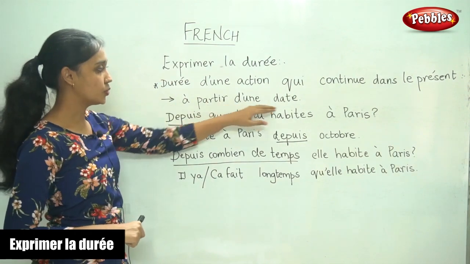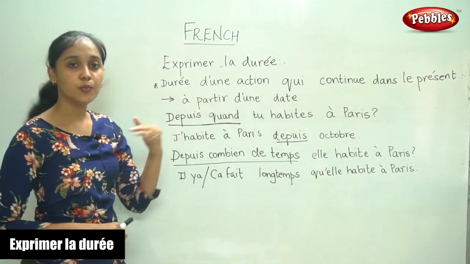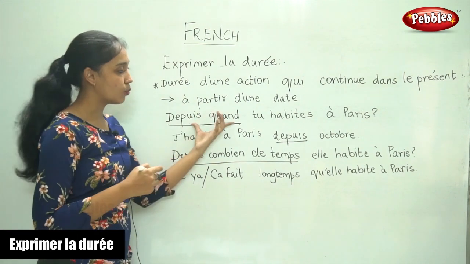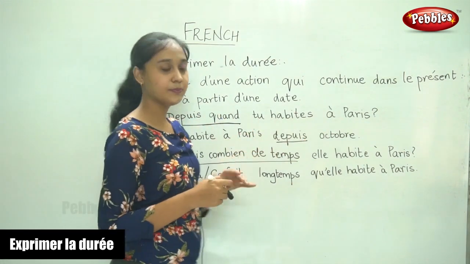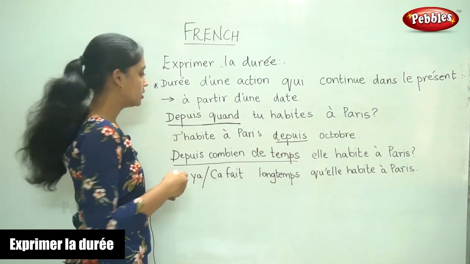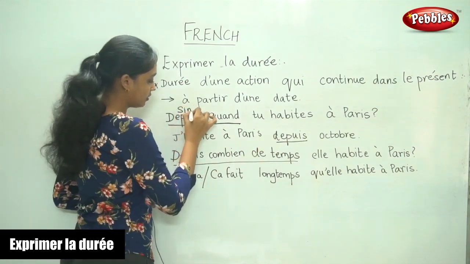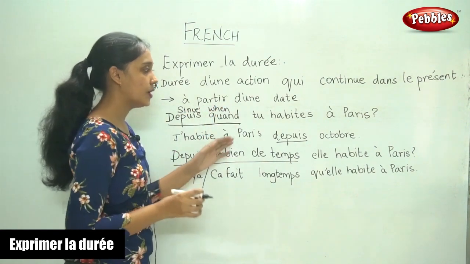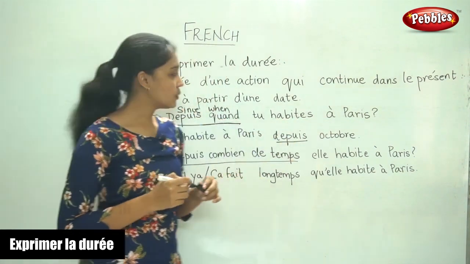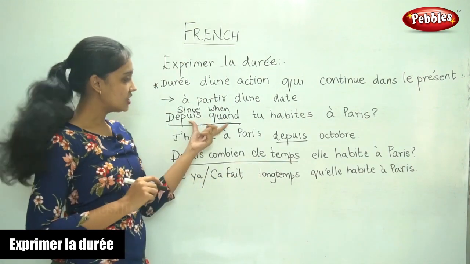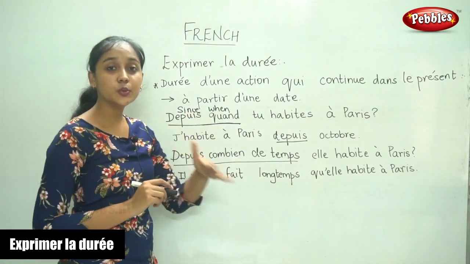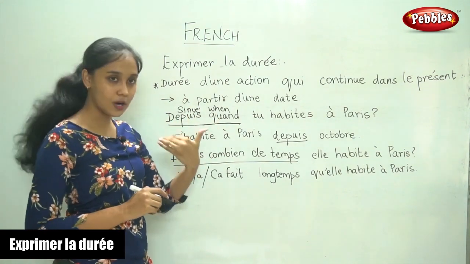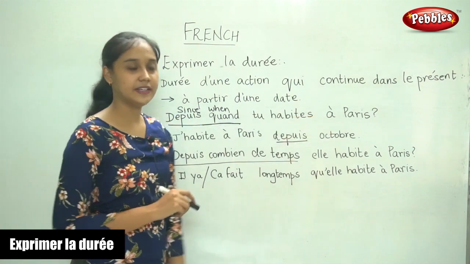À partir d'une date. So, from one date. Depuis quand? Since when? Tu habites à Paris? Depuis quand? The meaning of this is since when? Tu habites à Paris? So, can you understand? It is an action that is continuing in the present. Depuis quand? Since when? So, you are still living in Paris.